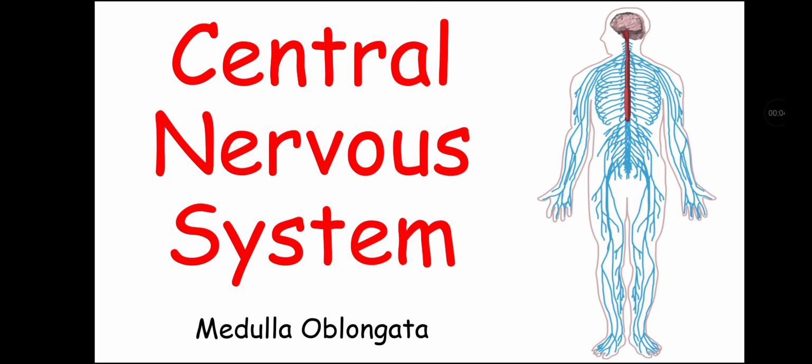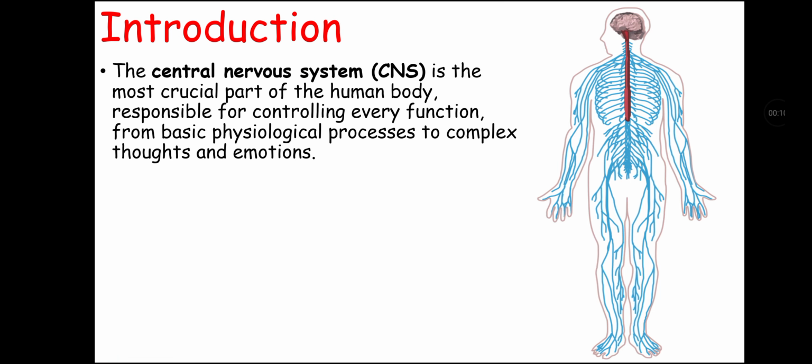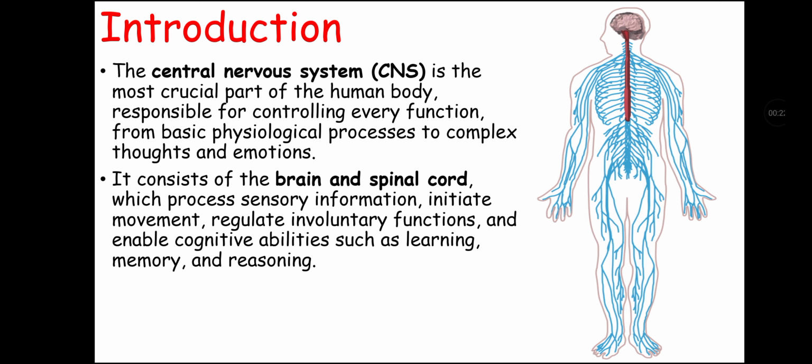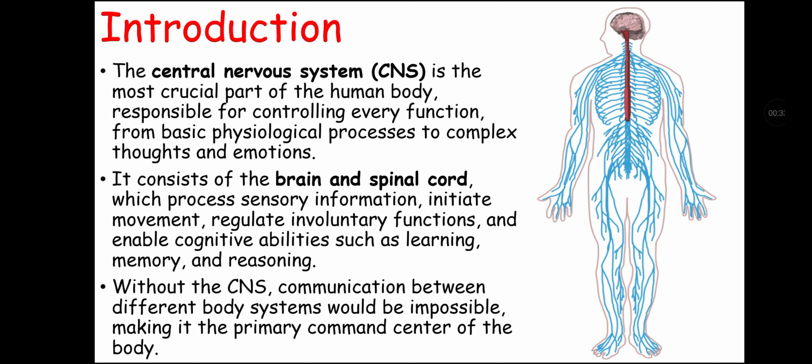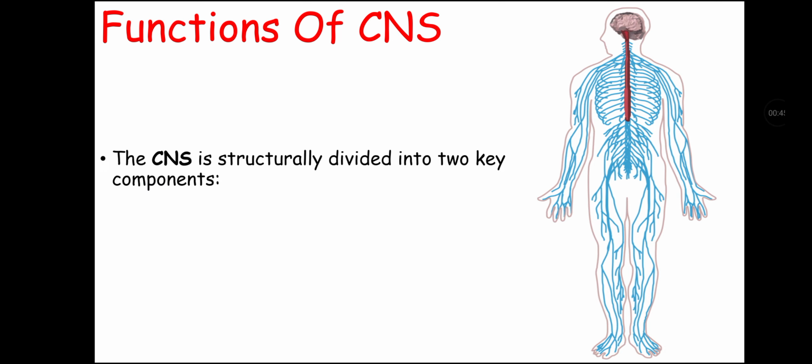Today we are going to talk about the central nervous system. So let's start the topic with the introduction. The central nervous system is the most crucial part of the human body, responsible for controlling every function from basic physiological processes to complex thoughts and emotions. It consists of the brain and spinal cord, which process sensory information, initiate movement, regulate involuntary functions and enable cognitive abilities such as learning, memory and reasoning. Without the central nervous system, communication between different body systems would be impossible, thus making it the primary command center of the body. Now let's talk about the functions of the central nervous system.